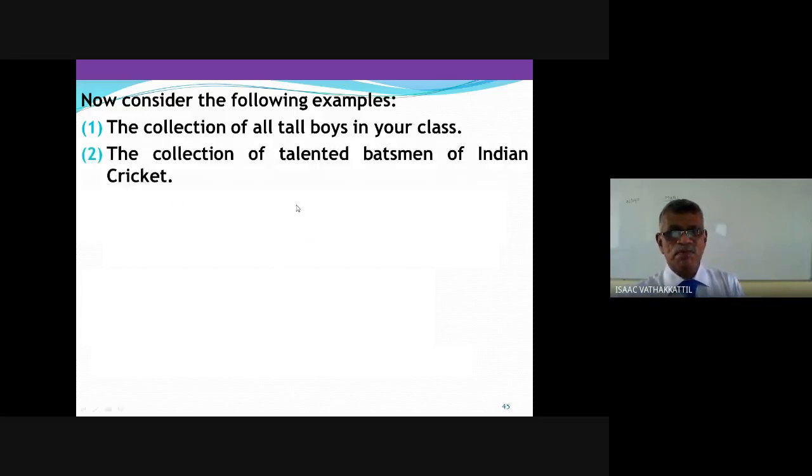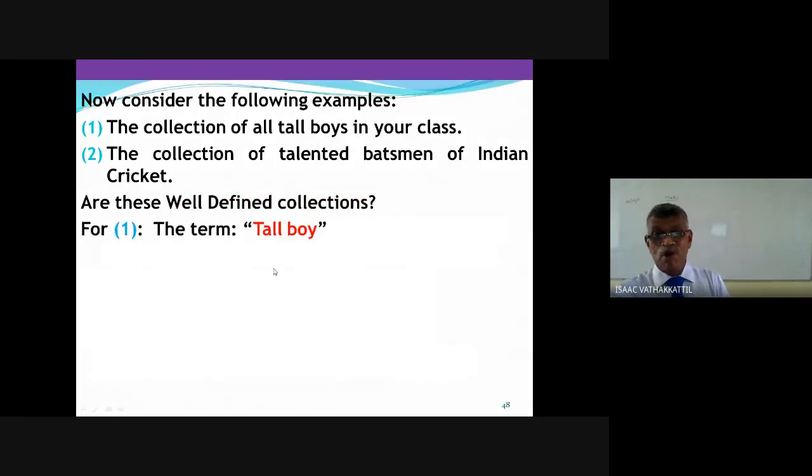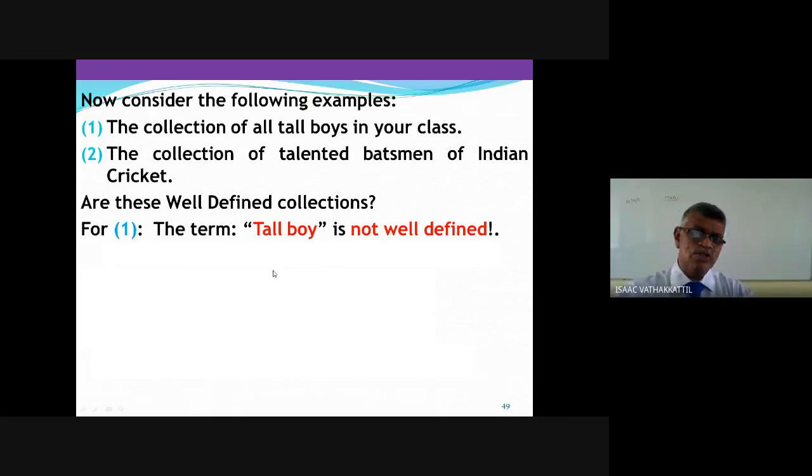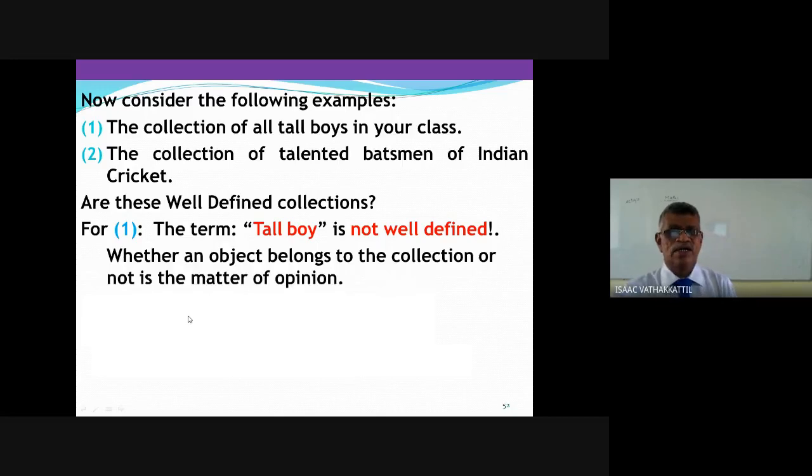Now let us take the collection of talented batsmen of Indian cricket. By Sachin Tendulkar, all of you may agree. But if I say Sehwag, some of you may agree, some of you may not agree. There is a question of opinion. The term tall boy is not well defined. If there is a question of opinion, who is a tall boy? Who is not a tall boy? Whether an object belongs to the collection or not is a matter of opinion. You get it? The term tall boy is not well defined.